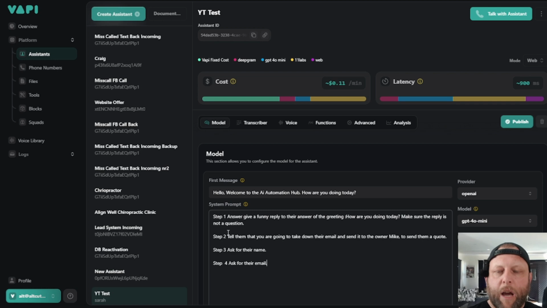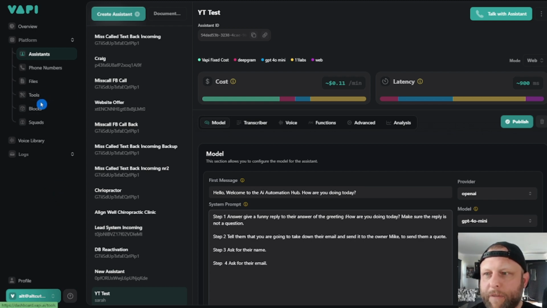Alright. Now I need you to just stay with me for a second and think about this. Vapi uses a thing called tools and functions. Once we have a collection of data, it's going to send that via a call to the tool to a webhook. So it collects a database and it sends that database to a webhook. Now that collection of data is called a tool or a function. So we have all this in here. We're going to call it soon. We're going to create it first, and I'll show you where we create it.